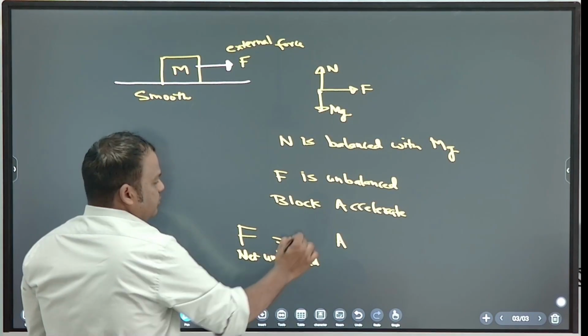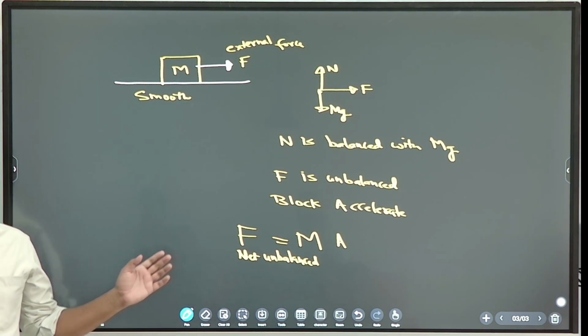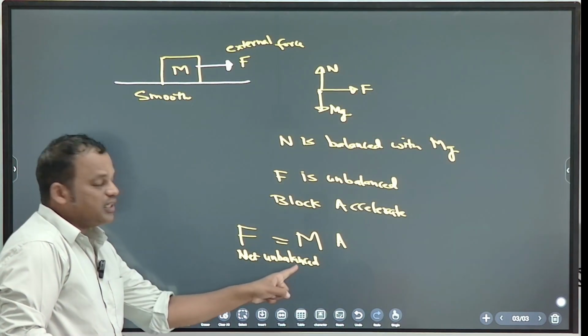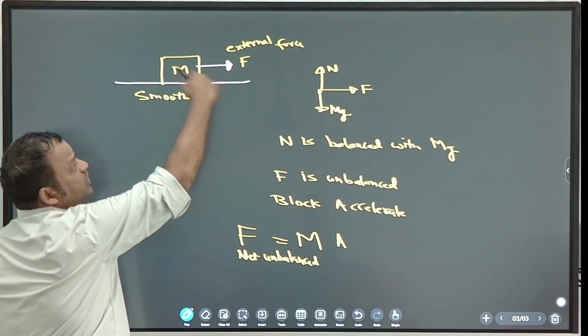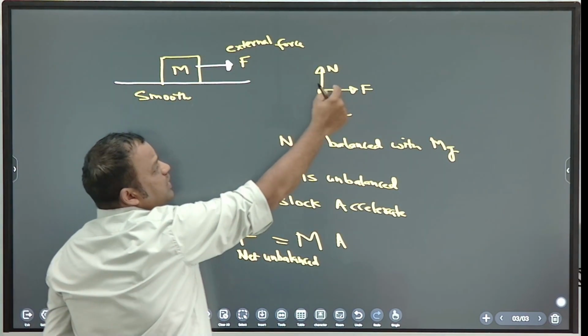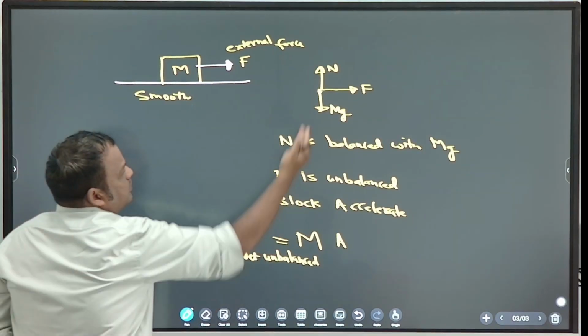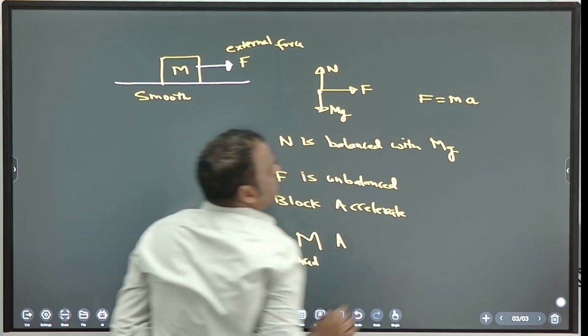F is equal to ma. What is F here? Net unbalanced force. Here how many forces? 3. What is the unbalanced force? F. So here you will write F is equal to mass into acceleration.